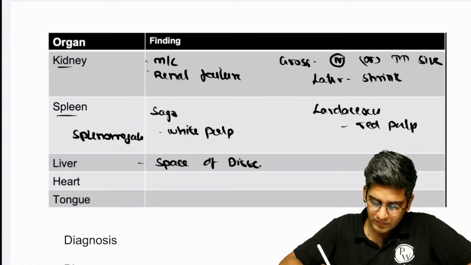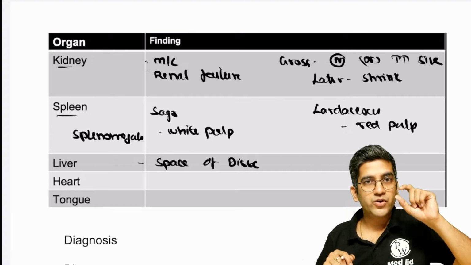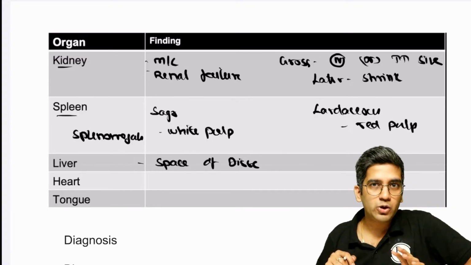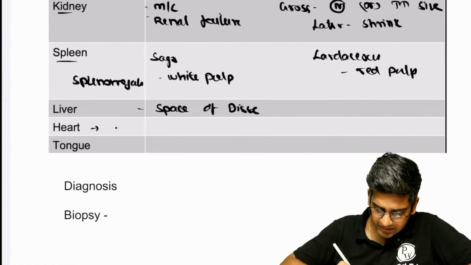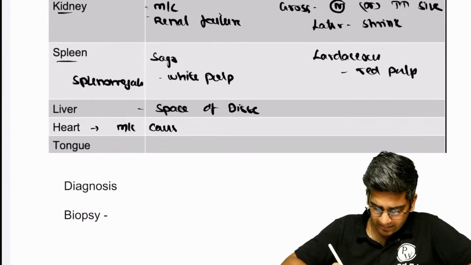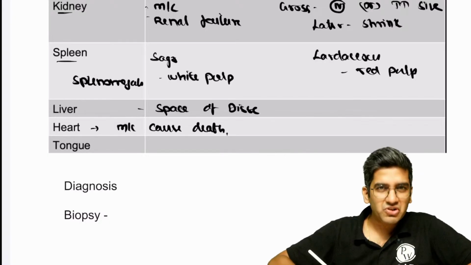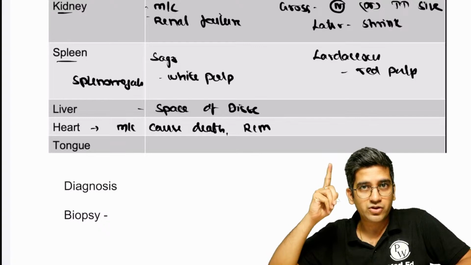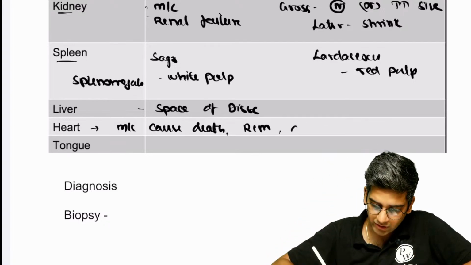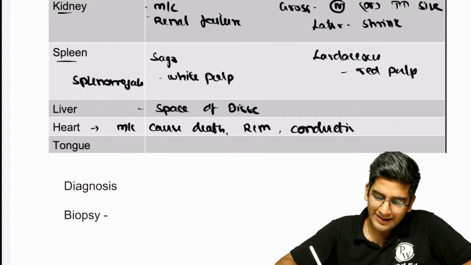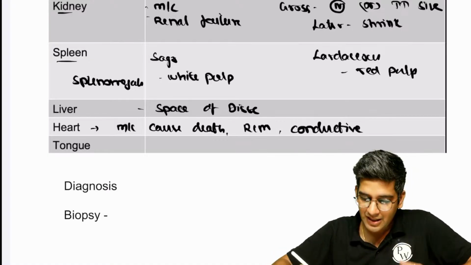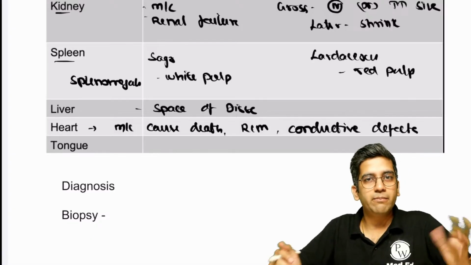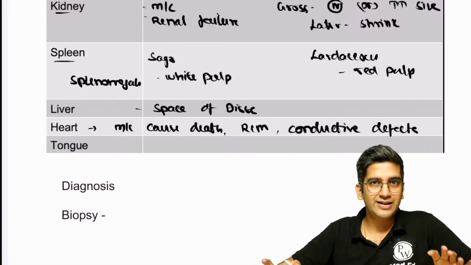Perfect. Why in white pulp like a dot? Because white pulp is nothing but periarteriolar lymphoid sheath. So around the blood vessel, amyloid will get deposited by default, right? Heart is the most common cause of death in amyloid because cardiac amyloid can cause restrictive cardiomyopathy and conduction defects, right? We read restrictive cardiomyopathy in your CVS chapter, this can cause it, and also it can cause conduction defects. And kidney, I can change the kidney easily, or dialysis. Heart is a bit difficult to change. Not that heart transplant is not possible, but it's a bit rare compared to a renal transplant. That's why it's the most common cause of death in amyloid, fine?